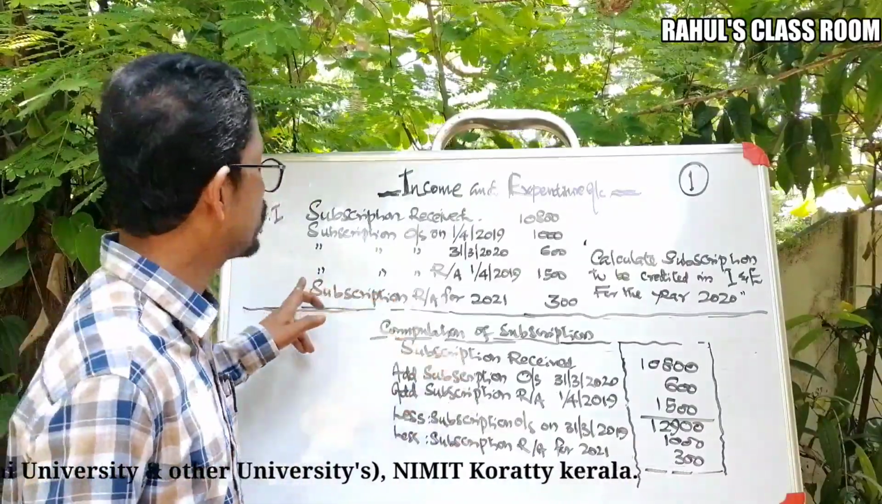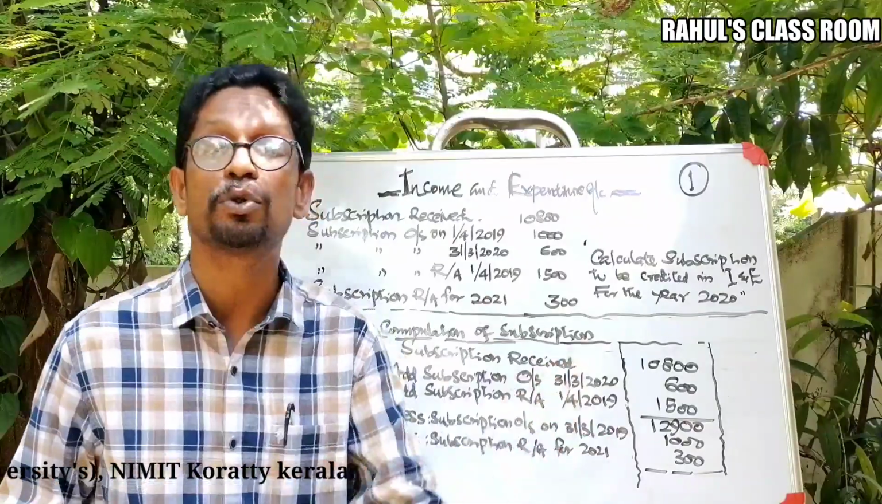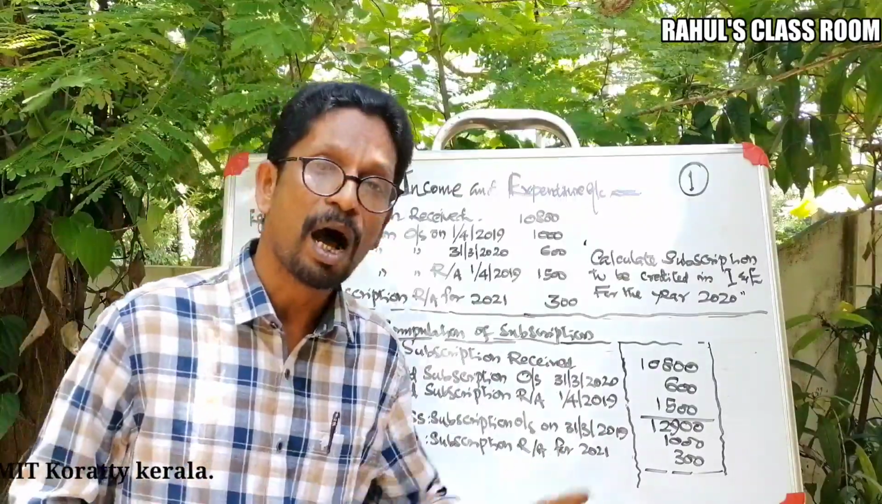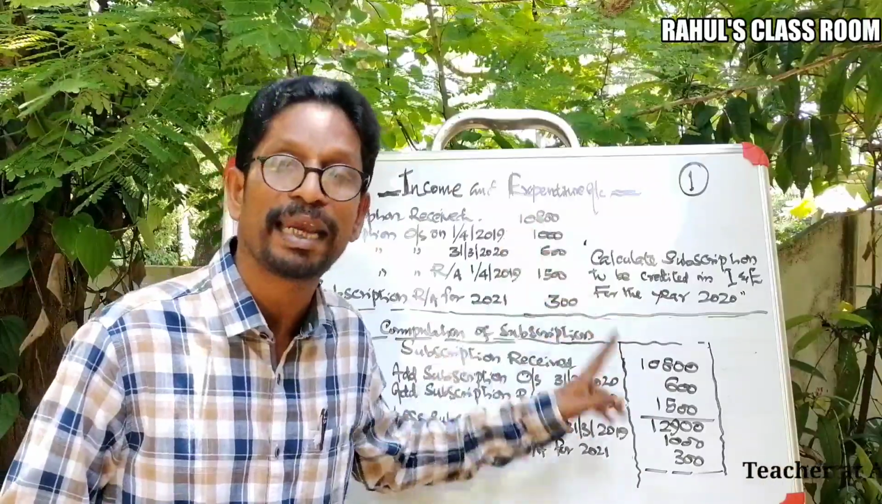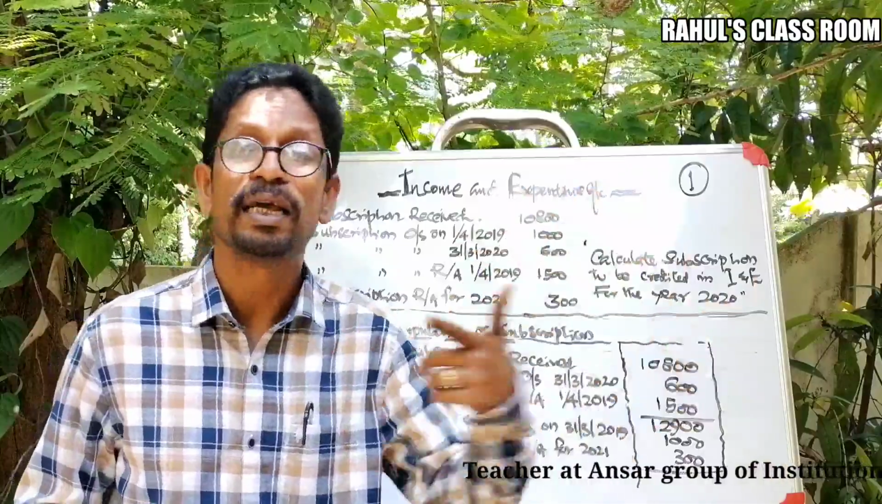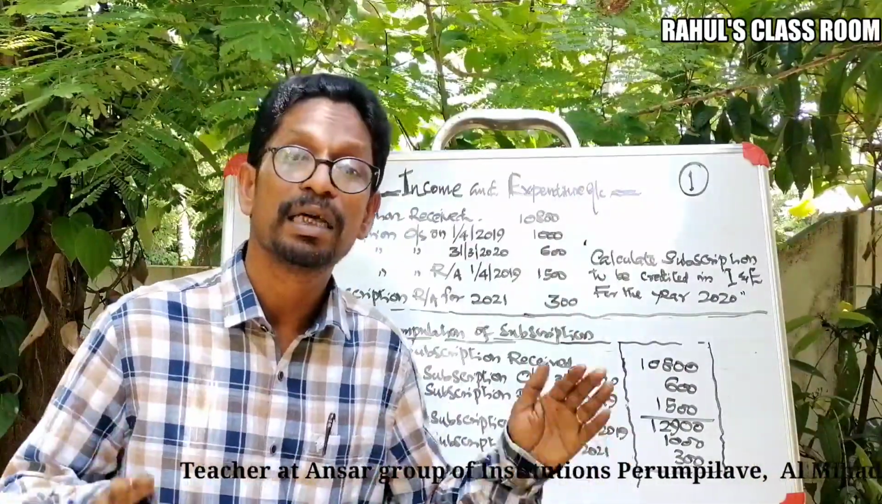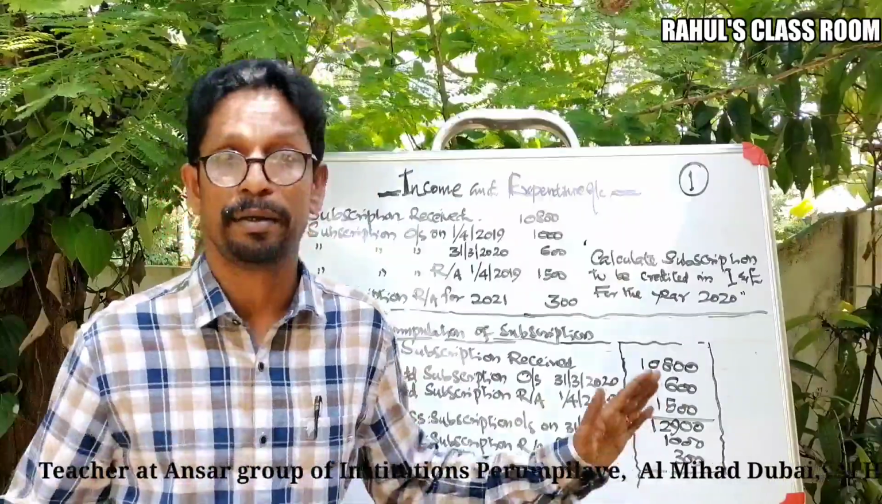And two more information, subscription. One more. Subscription received for next year 2021. That means out of the total 10,800, we received rupees 300 for the next year. It's not a part of the current year's income. Therefore, it should be excluded.